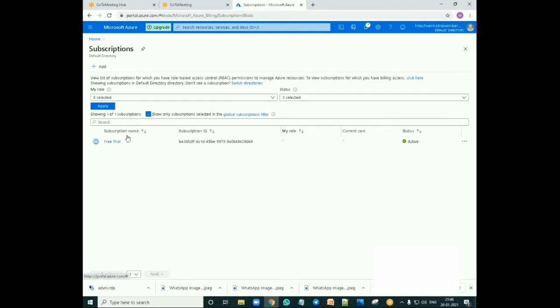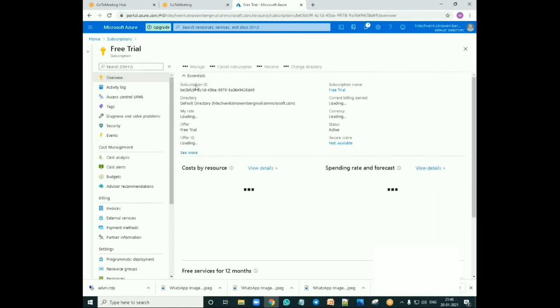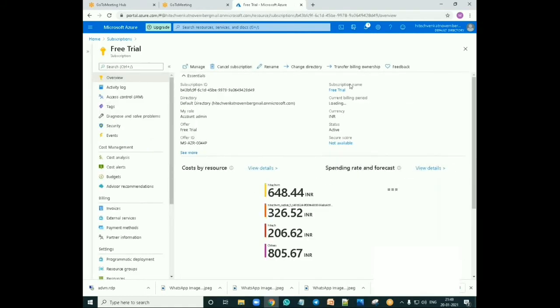Under my subscription, I have a free trial. Whenever you come with a free trial account, you get a first subscription, which is called free trial. Here you will get the subscription ID, subscription name, the billing, and the billing period. Those details are under my subscriptions.